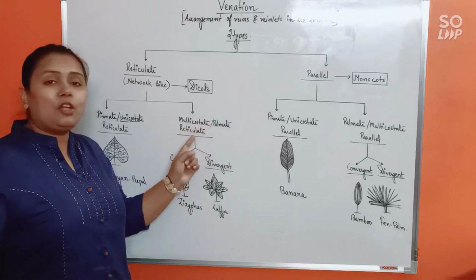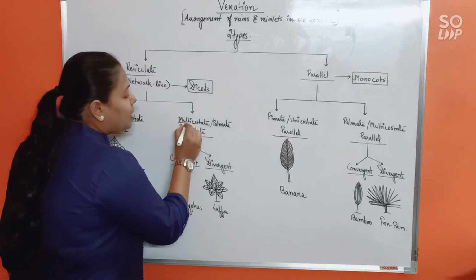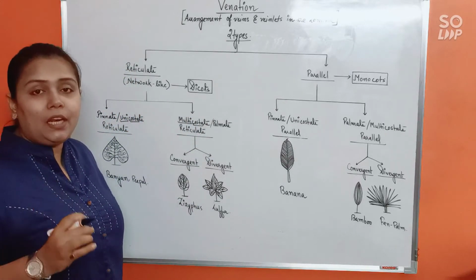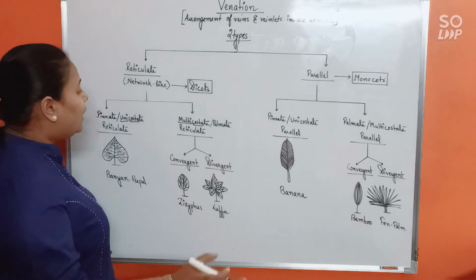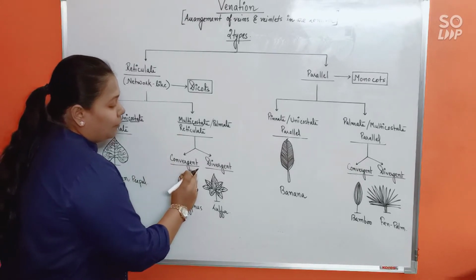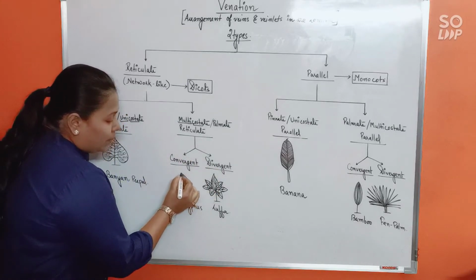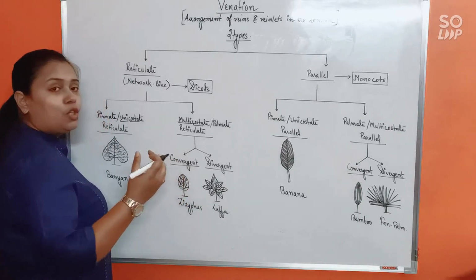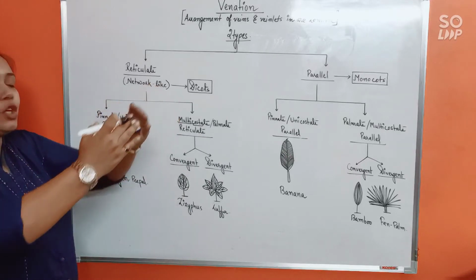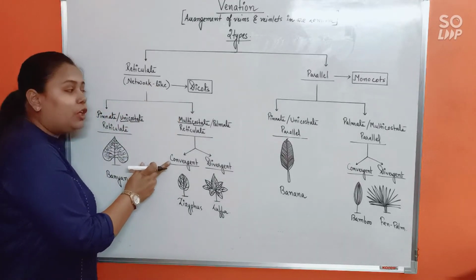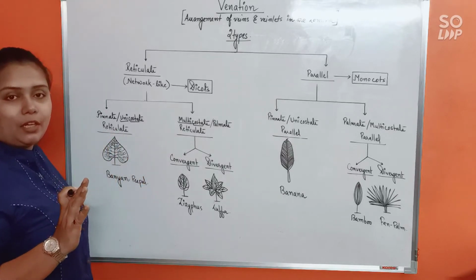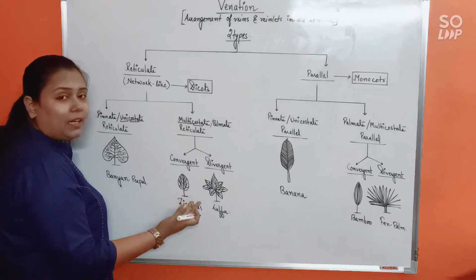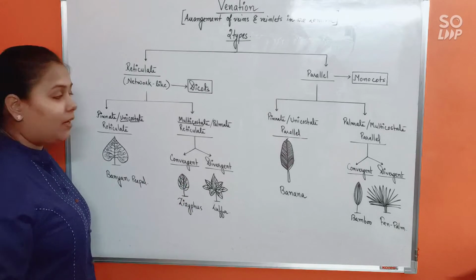In case of palmate or multicostate, multi means many, costa means midrib. So here there will be reticulate venation, but the leaves will possess multiple midribs. This again can be of two types. In case the multiple midribs present in the lamina run towards each other, as if they are all moving towards each other, that would be termed the convergent type of multicostate reticulate venation. Example will be Ziziphus, that is bear. Commonly in the local language in Hindi we call it bear.